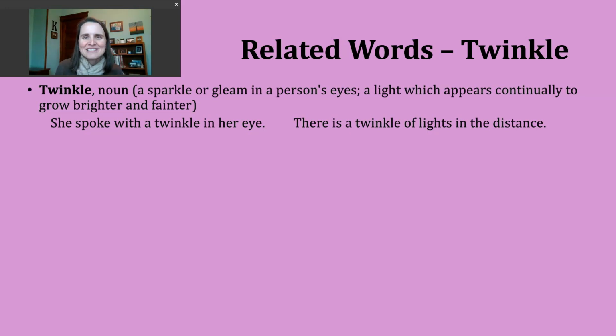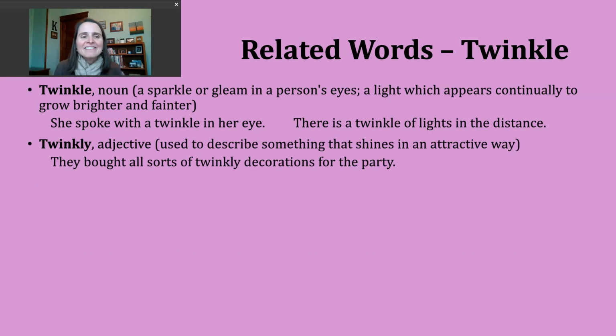Strong and soft. One last word for us to discuss today is the adjective twinkly. This is usually used to describe something that shines in an attractive way, right? So we might have that brighter, fainter kind of pattern as well. An example of this, they bought all sorts of twinkly decorations for the party.